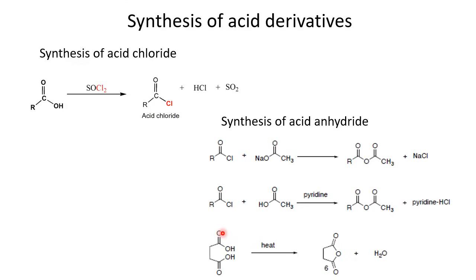But there is another possibility that these carboxylic acids are part of the ends of one chain. So this is a dicarboxylic acid, but the 2 chain ends of this dicarboxylic acid can also react together. In this case, simply heating this compound and then removal of water gives rise to this anhydride basically. And then here 6 is written here. Basically, if you take 6 molecules of this one, then we can get 6.